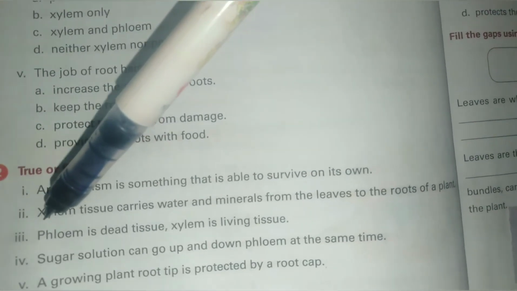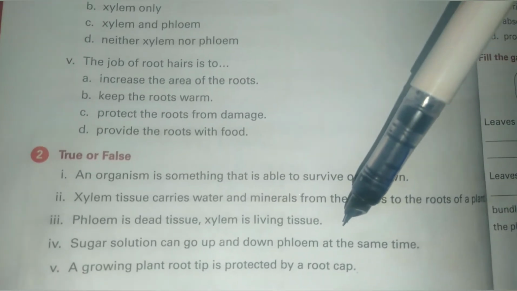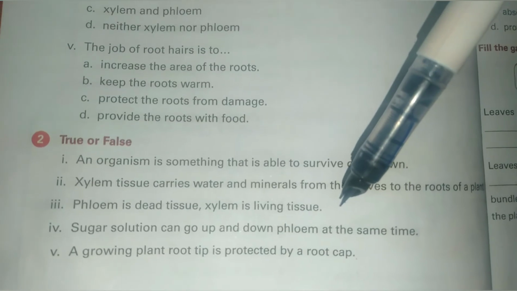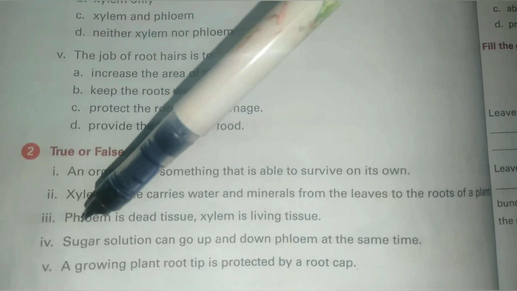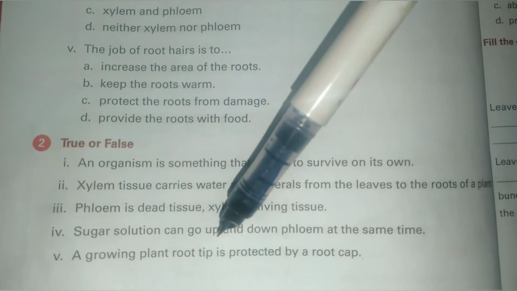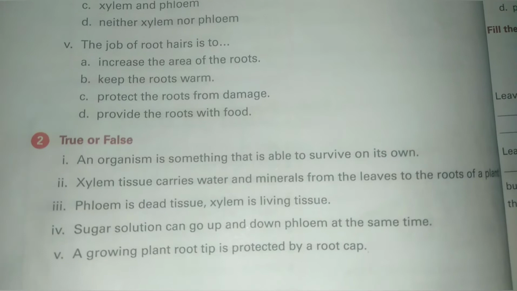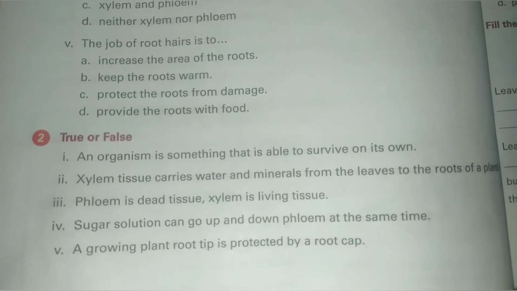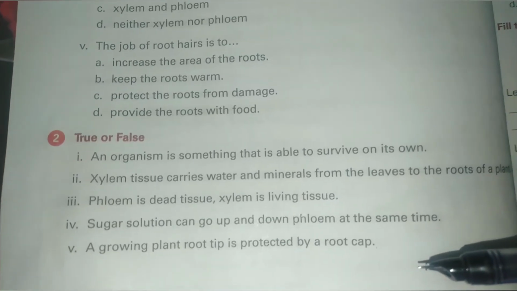Statement number 3, phloem is dead tissue, xylem is living tissue. This is also a false statement, because phloem is living tissue and xylem is dead tissue. Statement number 4, sugar solution can go up and down phloem at the same time. This is a true statement. Statement number 5, a growing plant root tip is protected by a root cap. This is also a true statement.